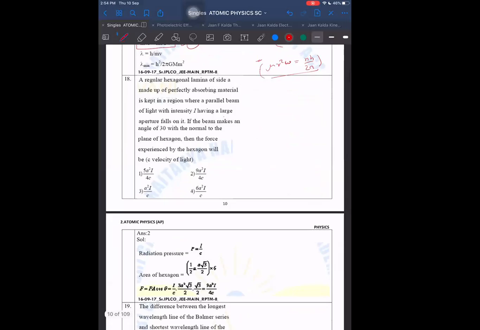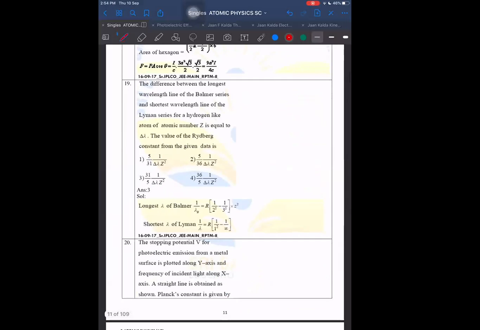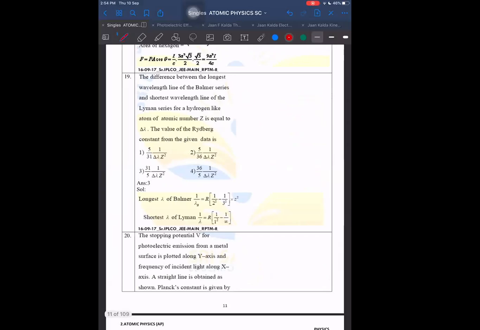19. The difference between the longest wavelength line of the Balmer series and the shortest wavelength line of the Lyman series for a hydrogen-like atom of atomic number Z is equal to delta lambda.